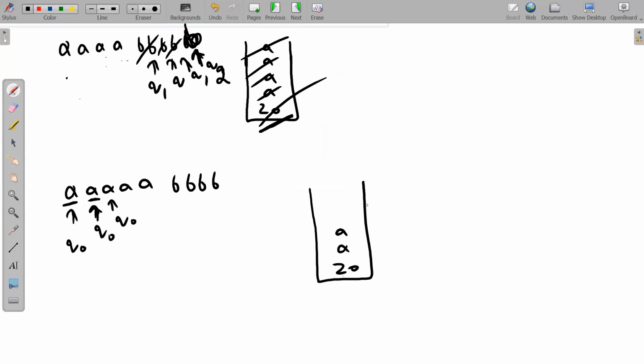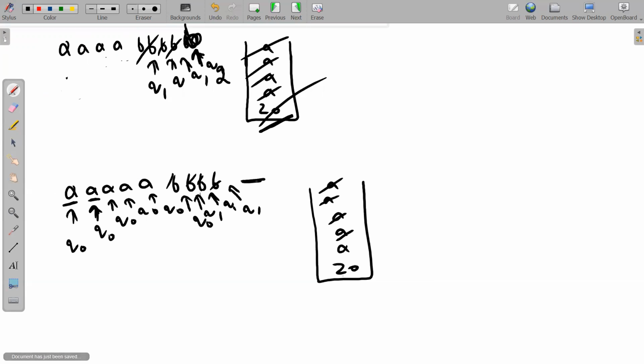Now I am doing it in a faster manner. Q0 AA, AA. That means we have pushed all the A's onto the stack. Now on Q0 B with A on the stack, cutting will be done. We will jump to Q1 state. Q1 BA cutting. Now what will you do now?